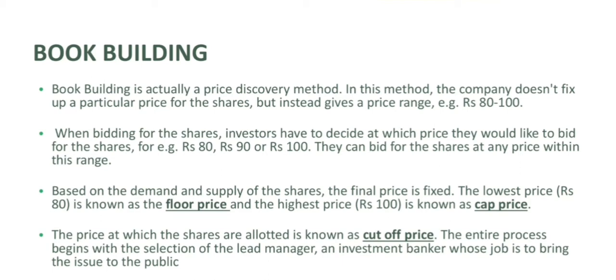The price of the share should start from 80 rupees and it should not go beyond 100 rupees. So the highest price is rupees 100, and that is known as cap price. Okay, so the price should range from 80 to 100 rupees. The minimum or lowest price is known as floor price and the highest price is known as cap price. And if the price of the share is fixed at rupees 90, in between 80 and 100, that price is known as cut-off price. The price at which the shares are allotted is known as cut-off price.